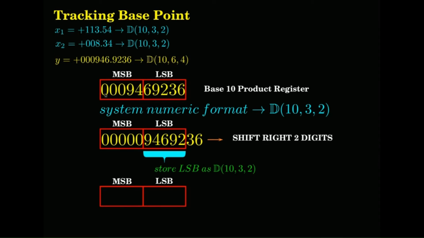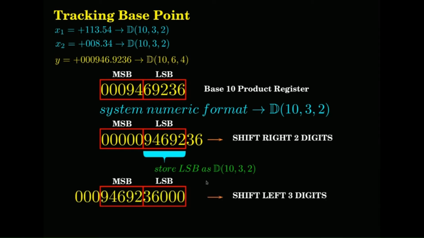I will shift left 3. I will shift left 3 in this fashion, and this portion again is in 10.32 format. It can be exported to the memory location. So, this MS part you take and then put it into the memory location.